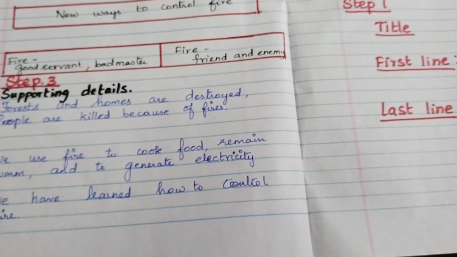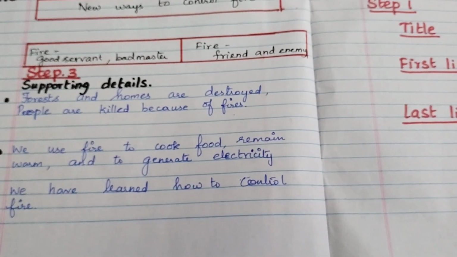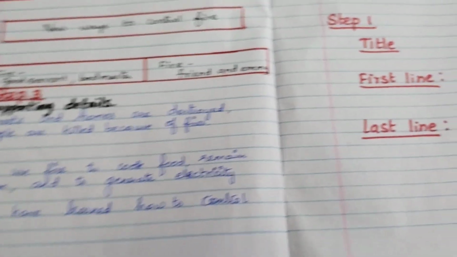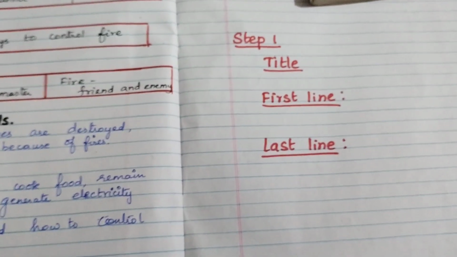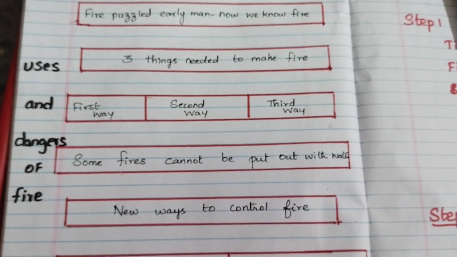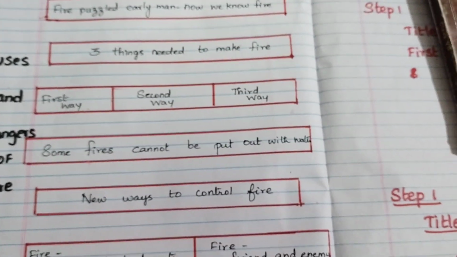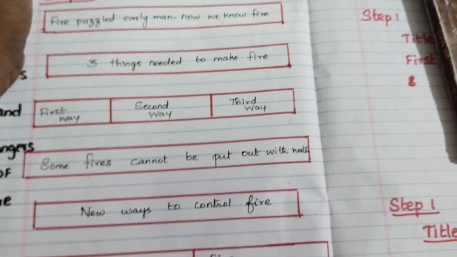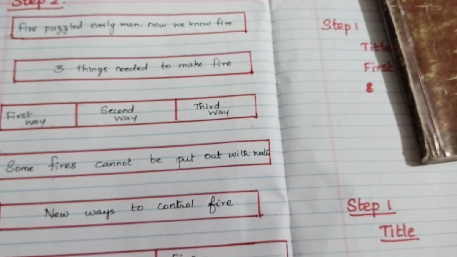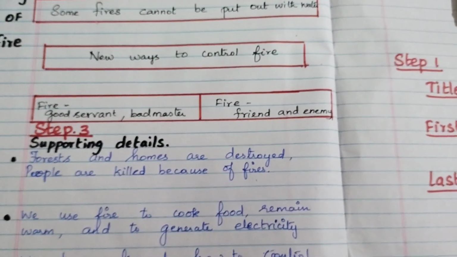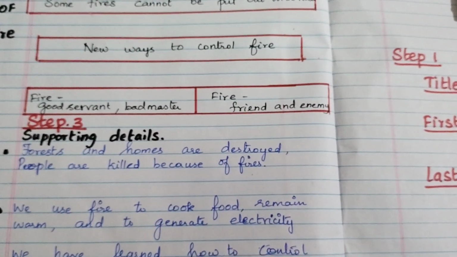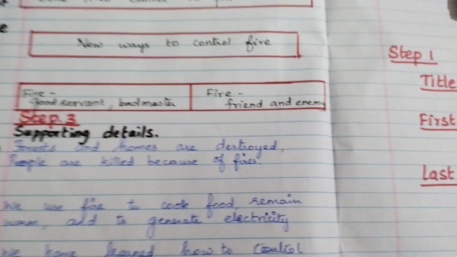So whenever you have taken the content, you have to follow these three steps, that is step 1, step 2 and step 3. So step 1, you have to write the title with the first line and the last line. In step 2, you have to make the main points of the story with the boxes, and the third point with the supporting details. Did you get me?